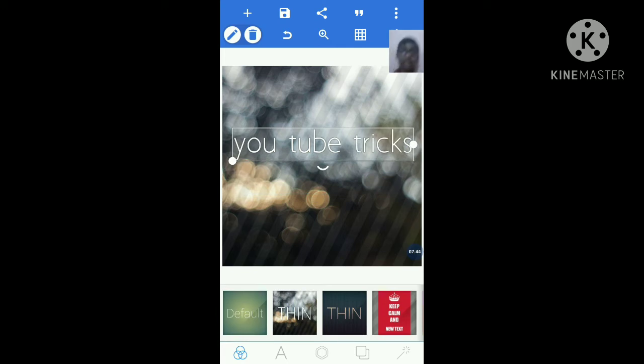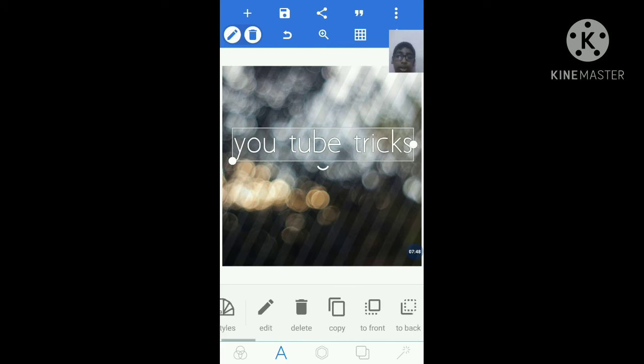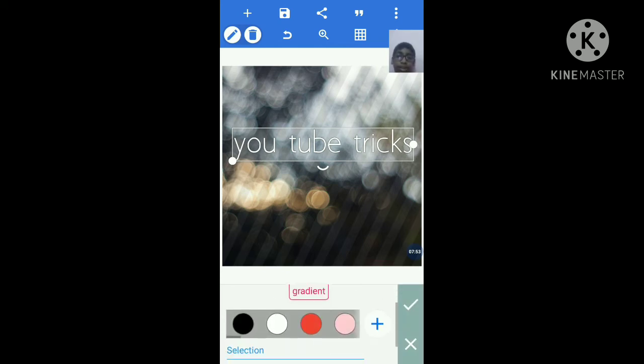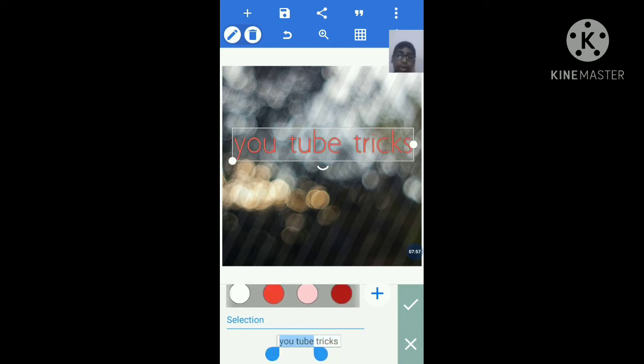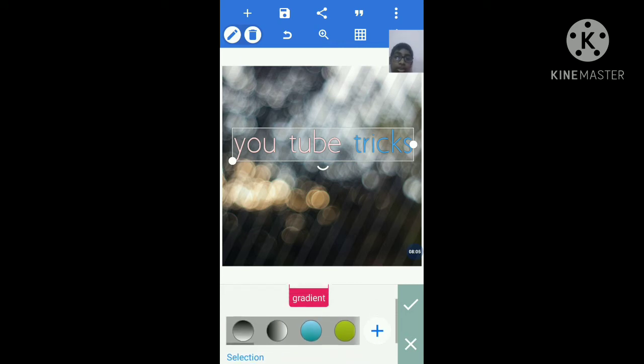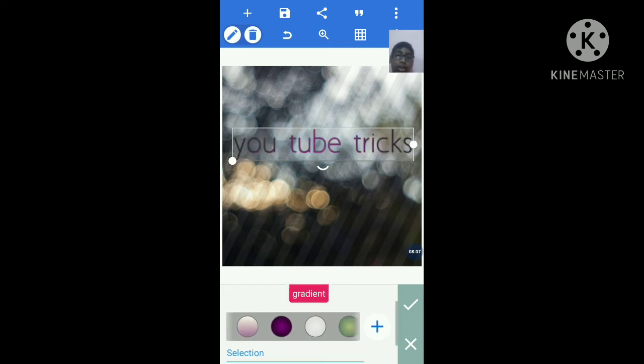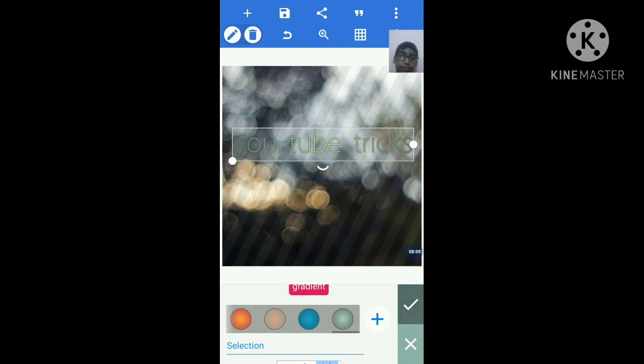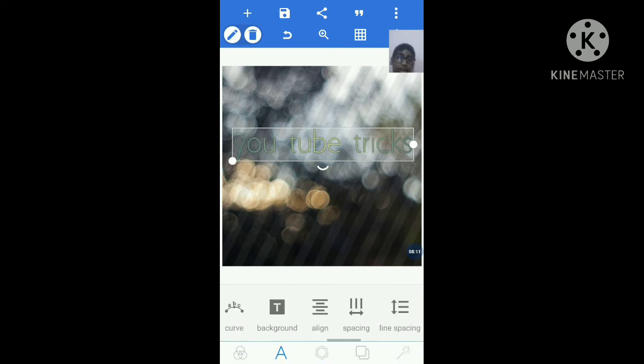And if you want to add color to this YouTube text which we have made, you need to go to A here, and here you need to choose the color option, and you can add any colors like this. If you want to add color only for YouTube, you can add like this. And for tricks, another color, blue. Another option is multicolors, where two colors will be mixed here. So like this you can add.